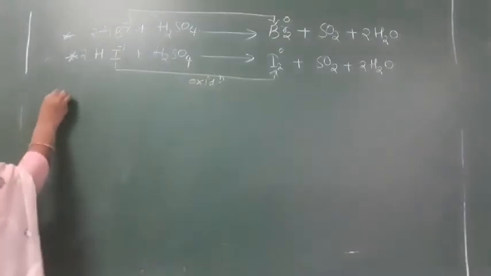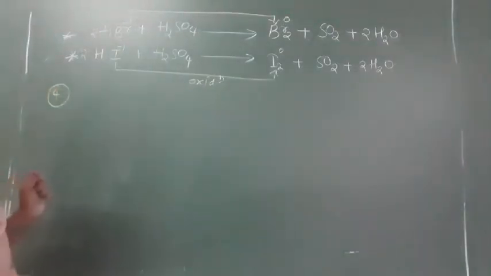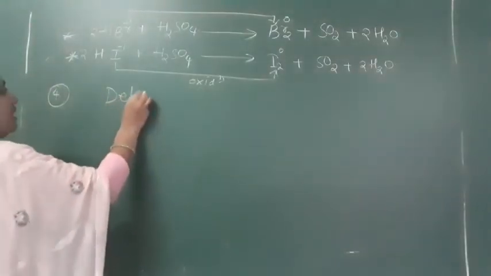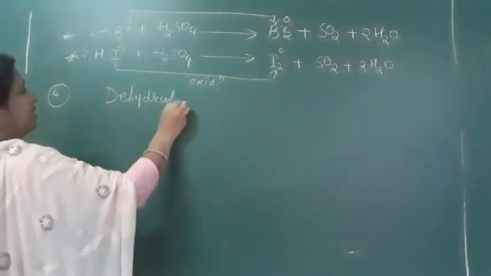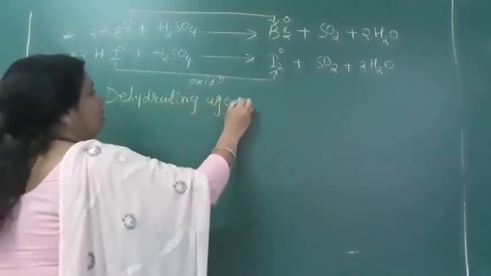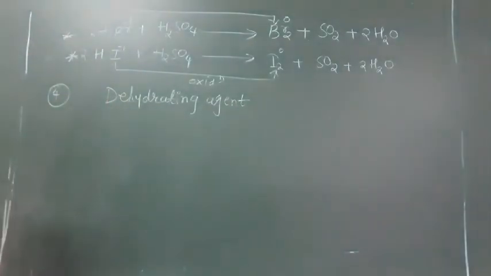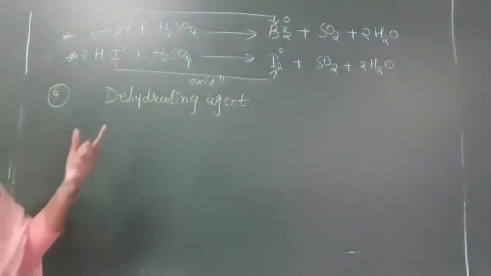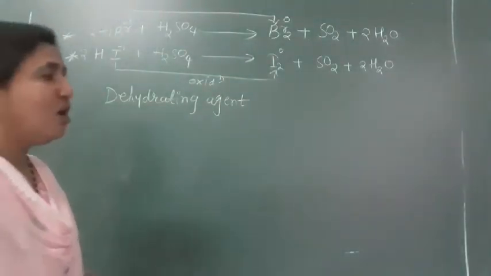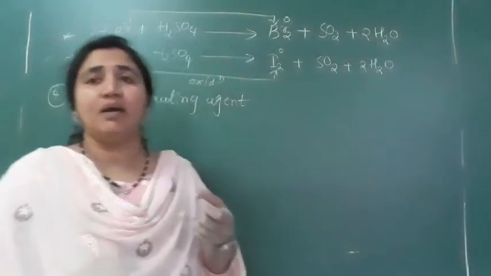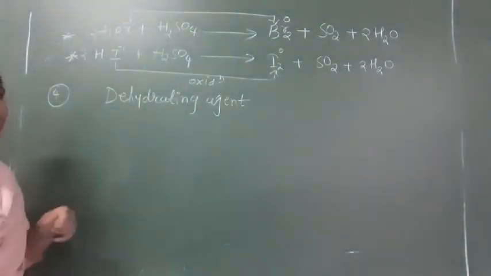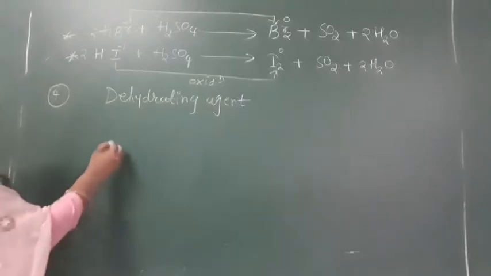Now the last one is that H2SO4 acts as a good dehydrating agent. It acts as a dehydrating agent, meaning it absorbs water molecules. That's why it acts as a dehydrating agent for organic matter, absorbing water molecules from organic molecules. This process is called charring.